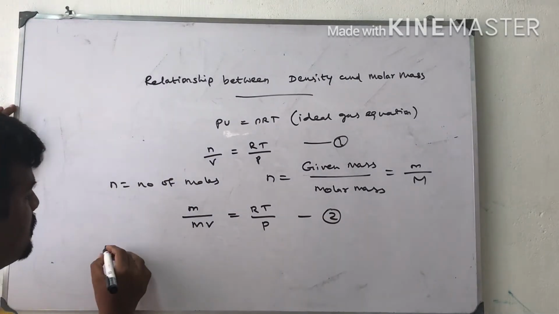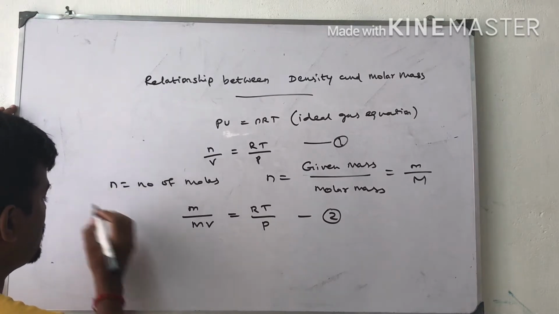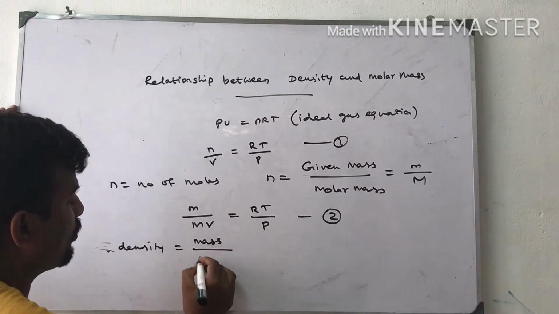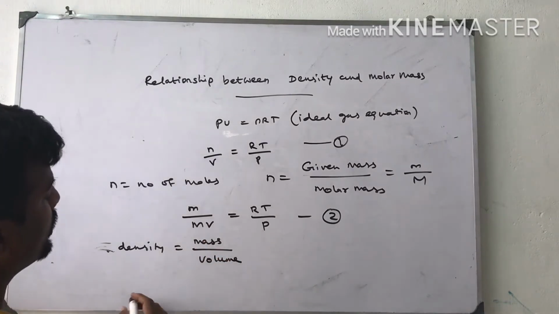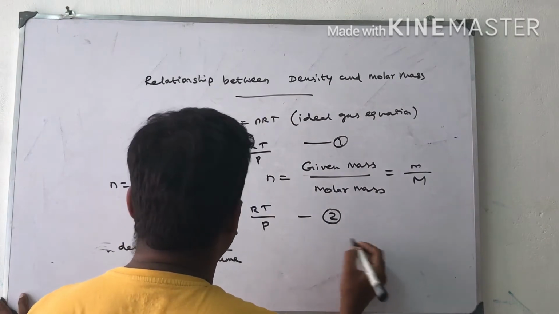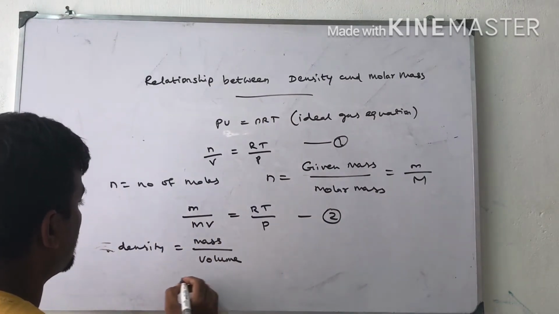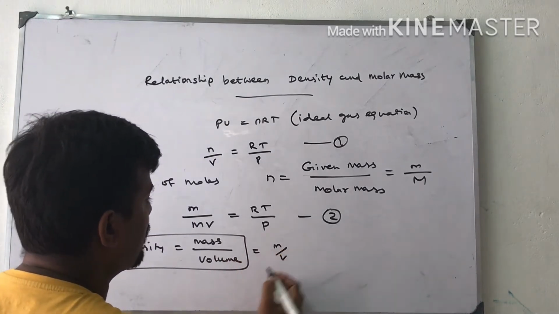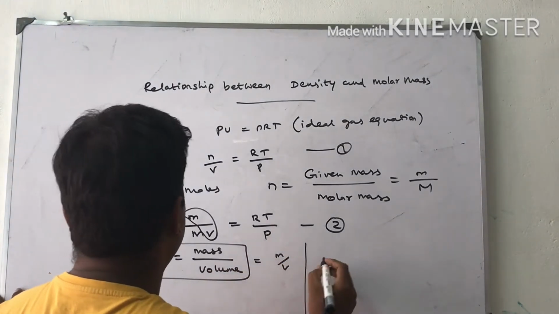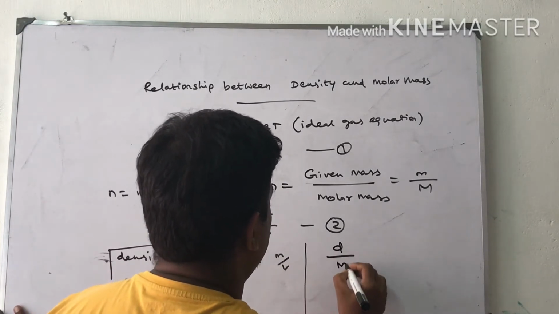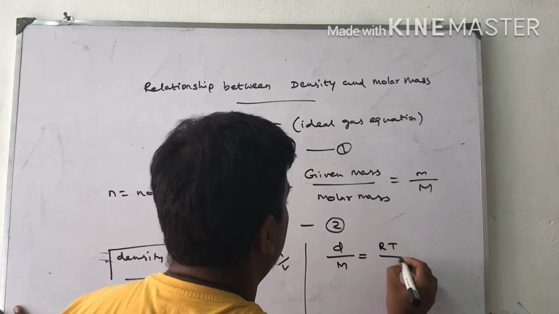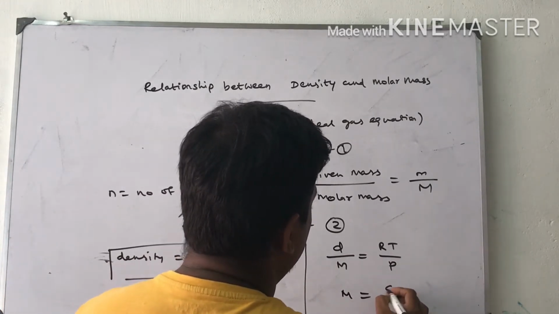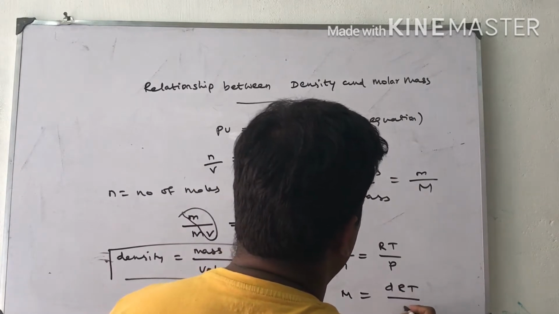Now what is meant by density? Density is equal to mass by volume. Here, given mass by volume. So instead of that we write d is equal to m by V. So d by M is equal to RT by P. So M is equal to dRT by P.